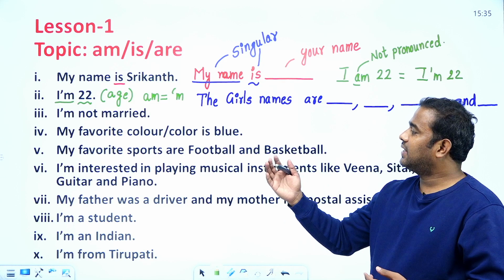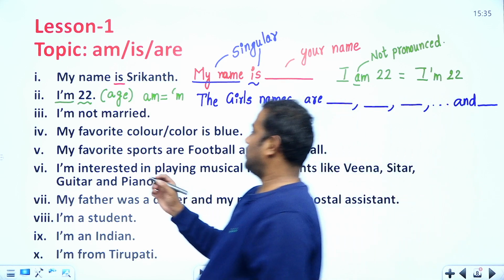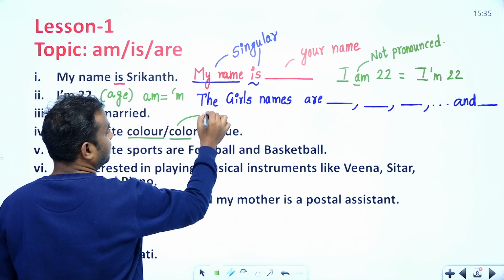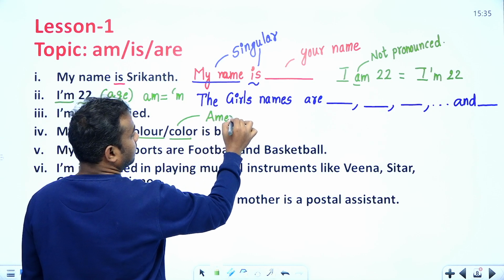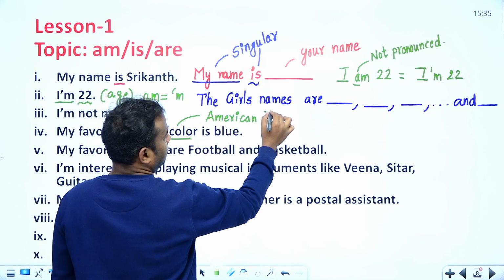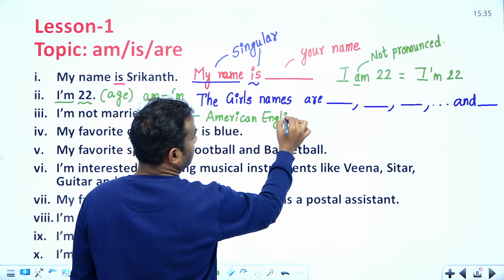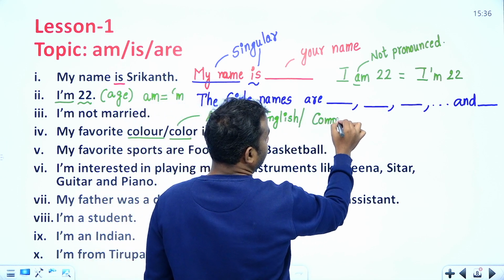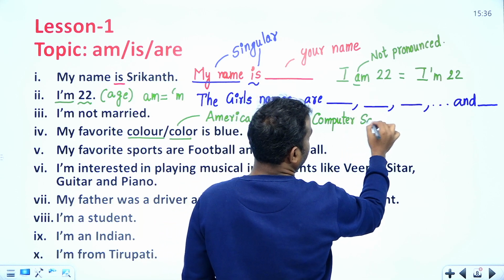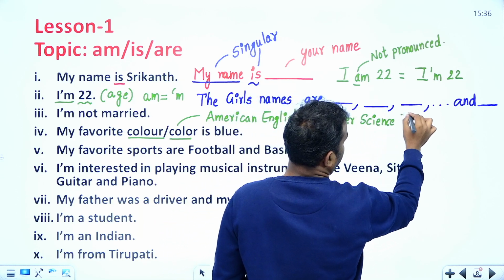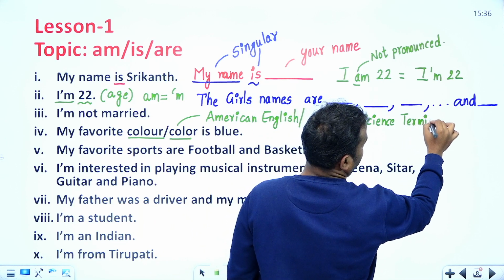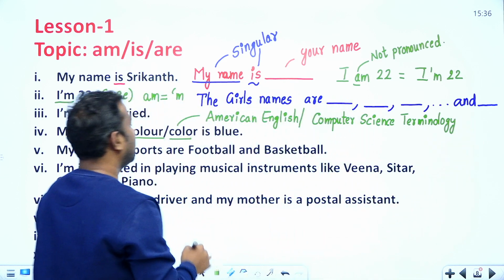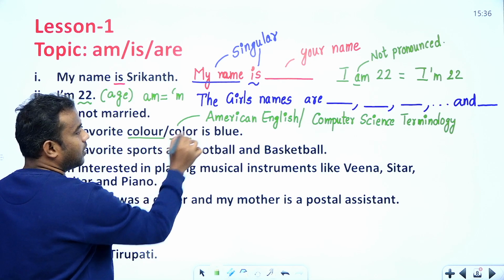Like this: my favorite color is blue. If you look at the color spelling, in American English people usually use the spelling COLOR.